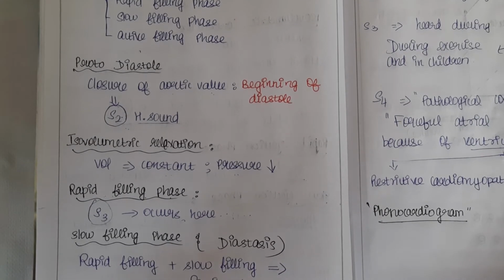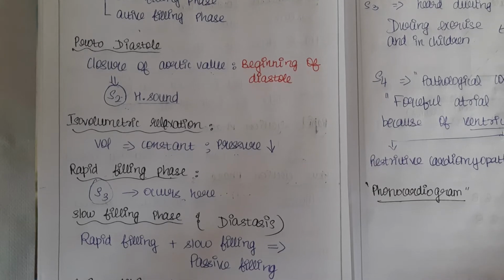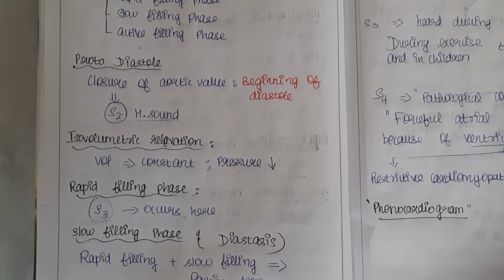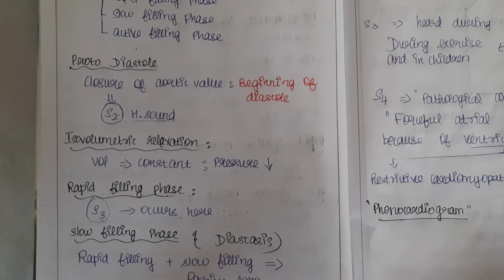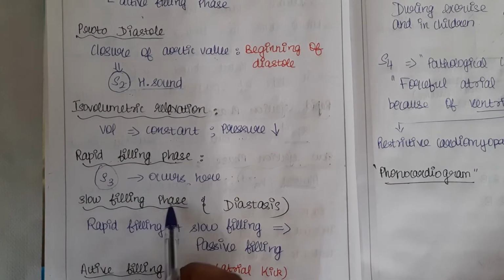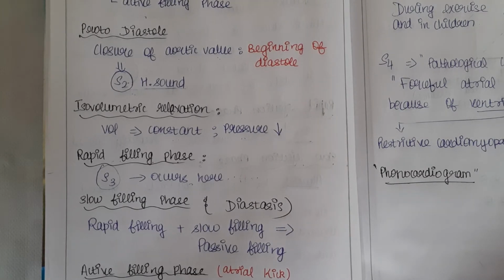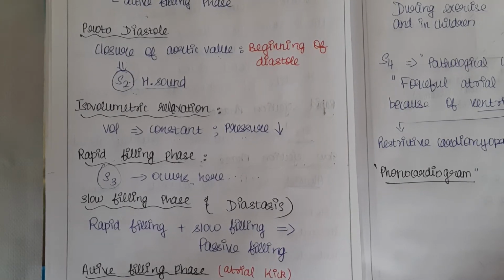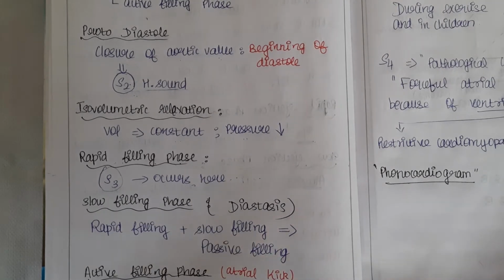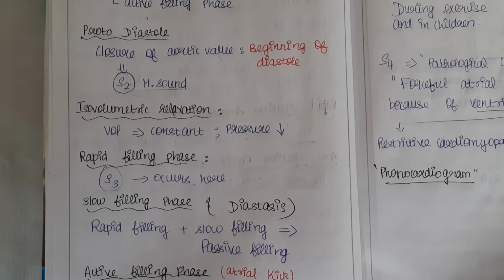The slow filling phase is also called diastasis. Some examiners will expect this word diastasis. I have to say one point. Do the rapid filling phase and slow filling phase occur passively or actively? My answer is both. It happens by both, passive as well as active. In the slow filling phase, it occurs passively in the direction of gravity. As the valve opens, the blood flows into the ventricles.